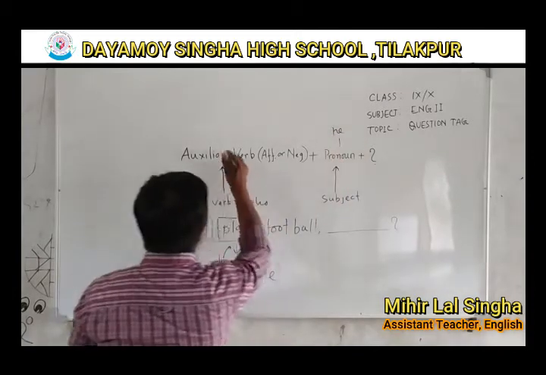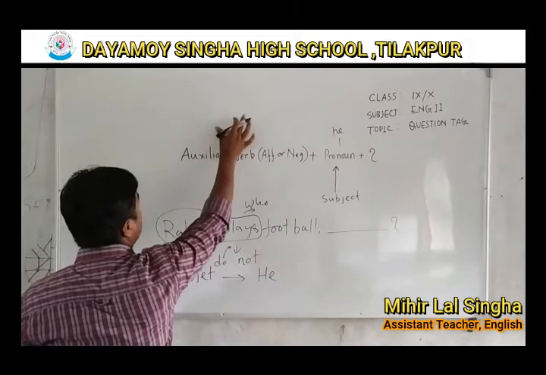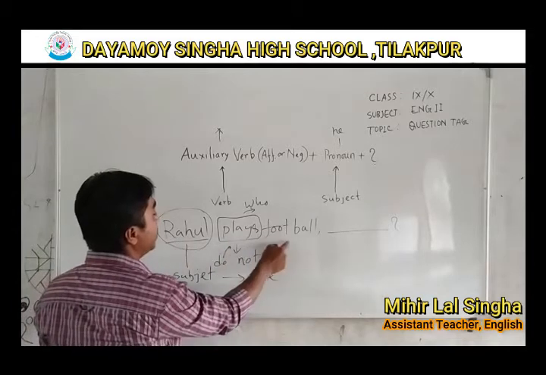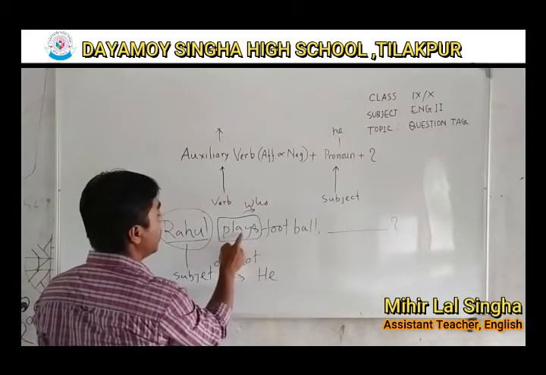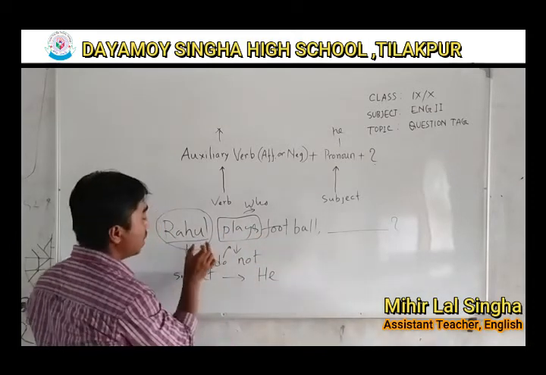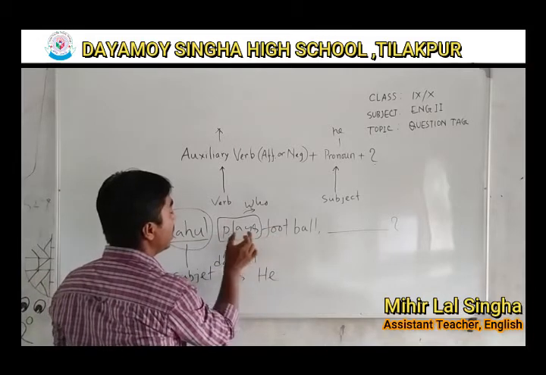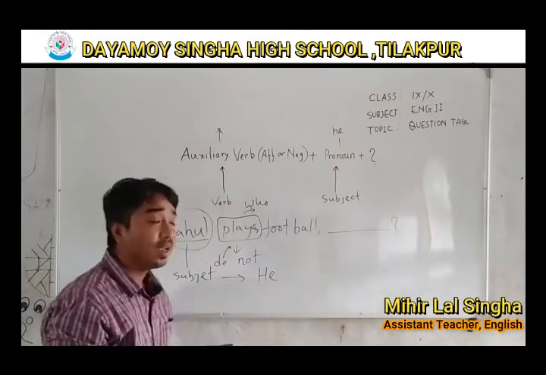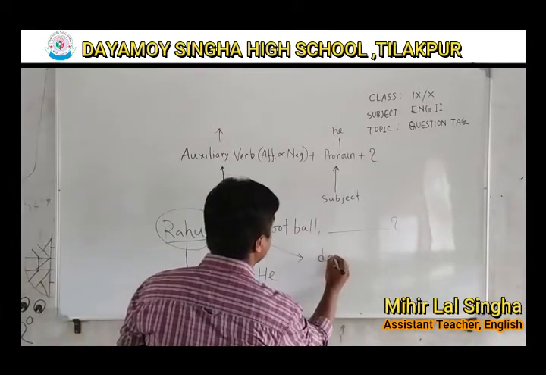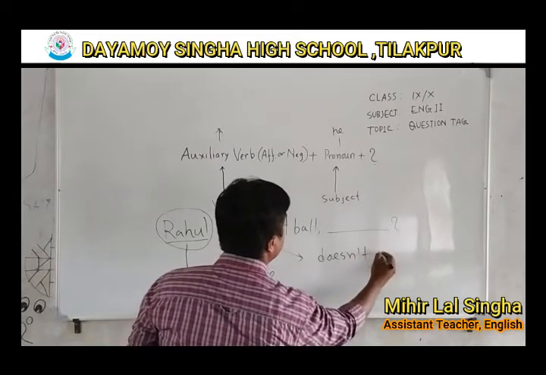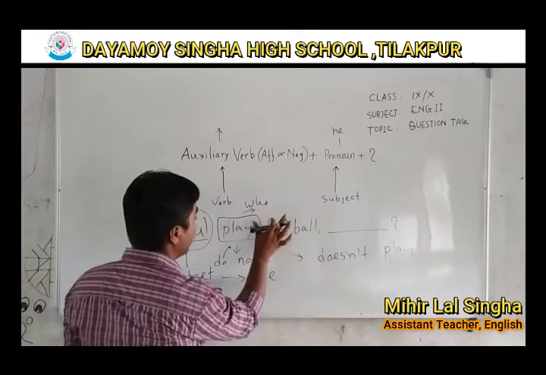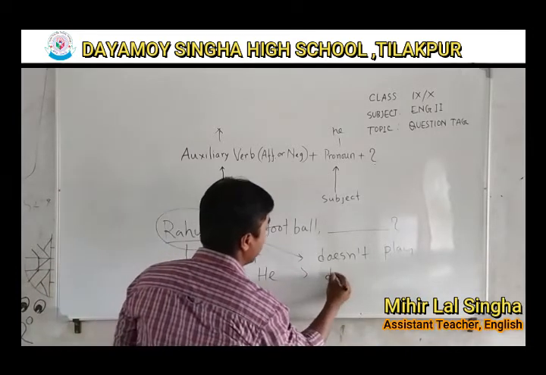Okay? Now the auxiliary verb. Let us find the auxiliary verb in this sentence. Rahul plays football. If we make it negative, then what happens? Rahul doesn't play football. So plays becomes doesn't play, and if it is play, then what happens? Don't. Okay.